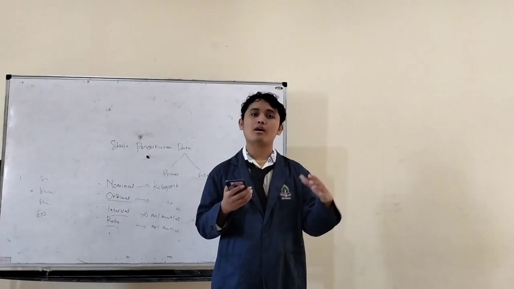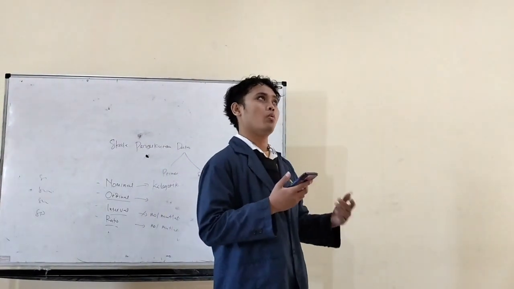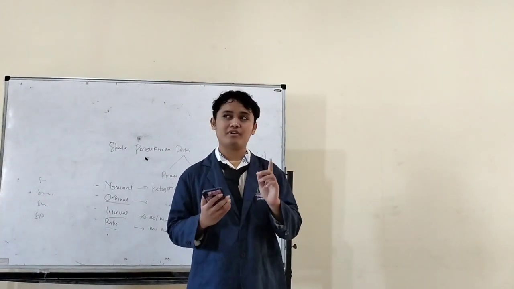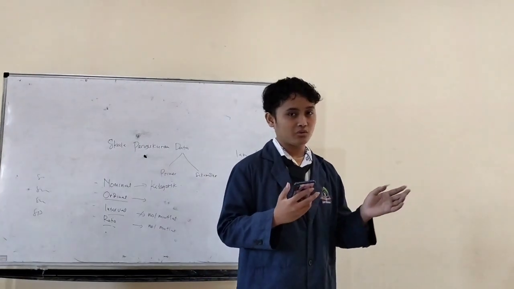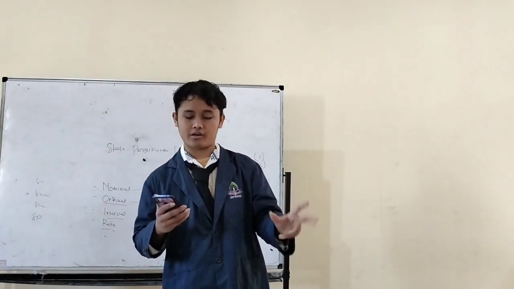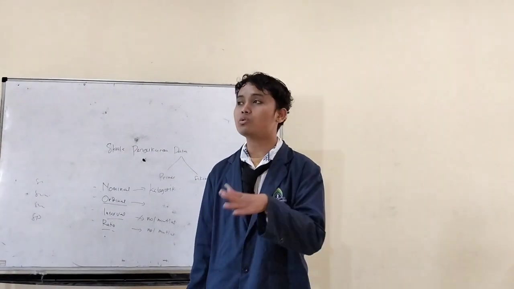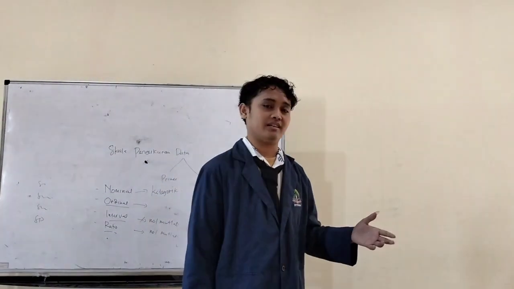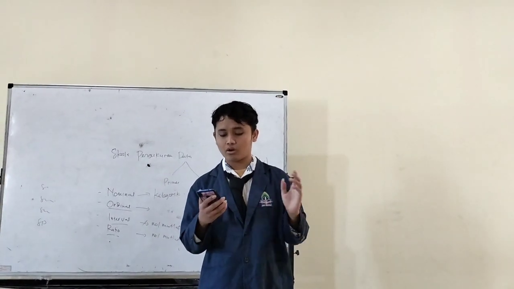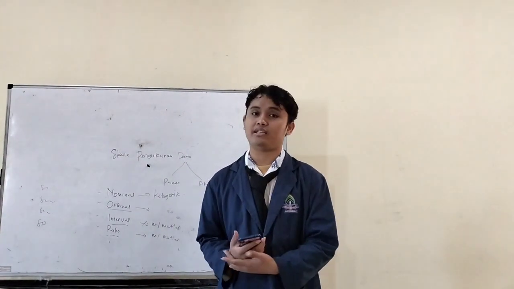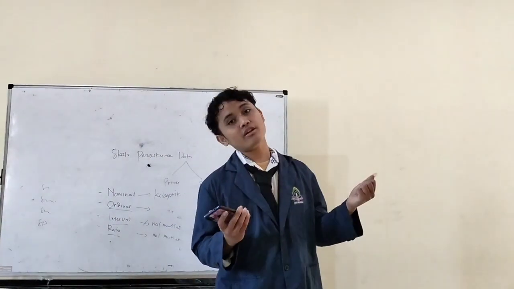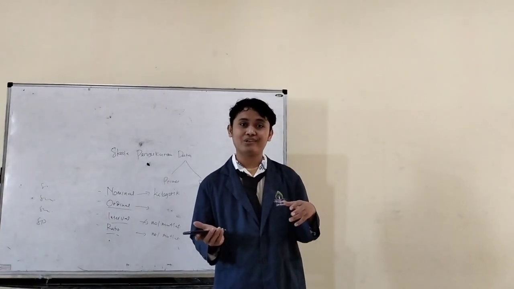And the second is complication. Complication is when the main character gets a problem. Okay? When there is a story, usually there is a problem. So the problem is in the complication part. And the third is resolution. Resolution is where the problem is solved by the character. And the last one is coda, or we can say closing. This is an optional structure. We can use it, we can also not use it.